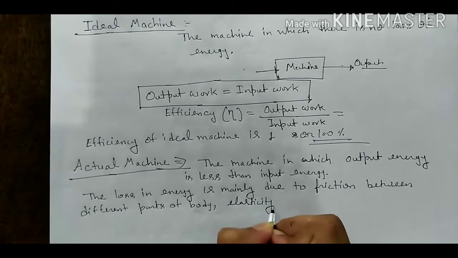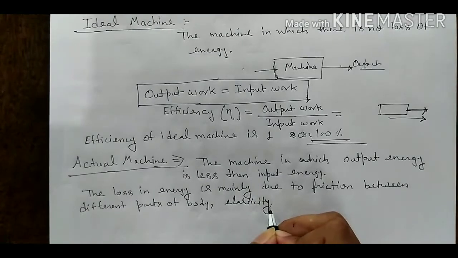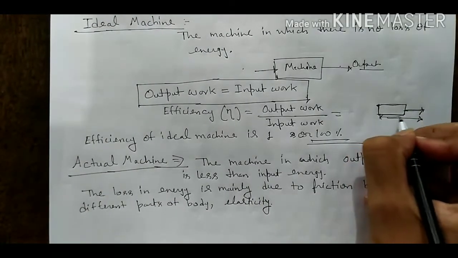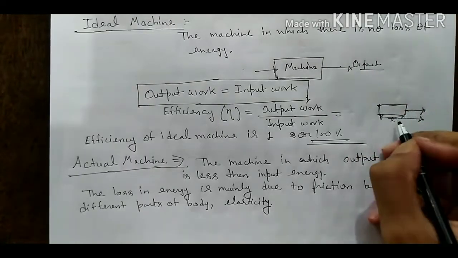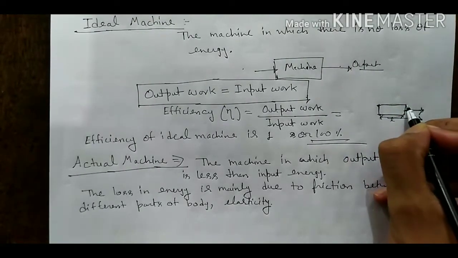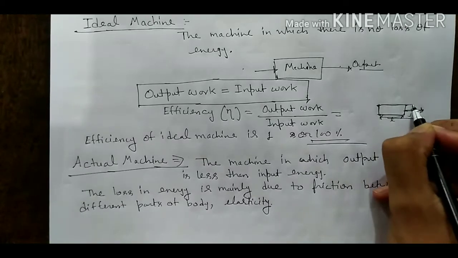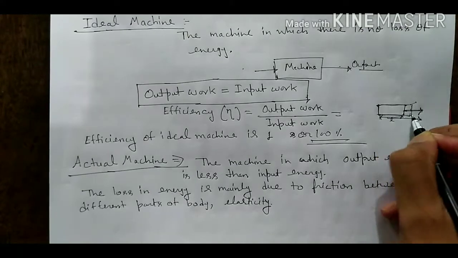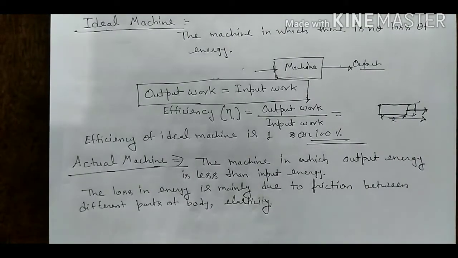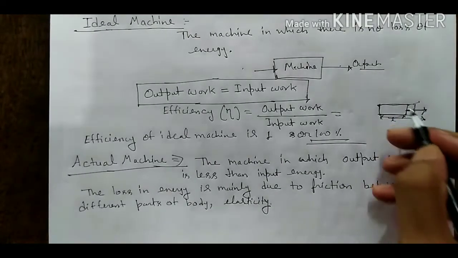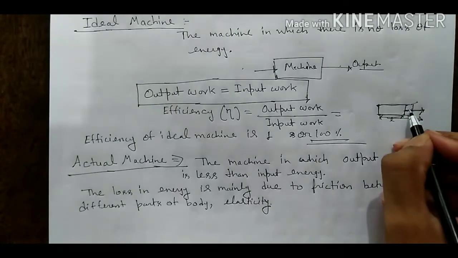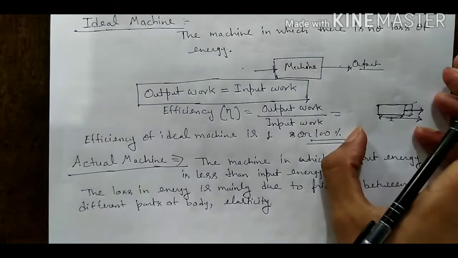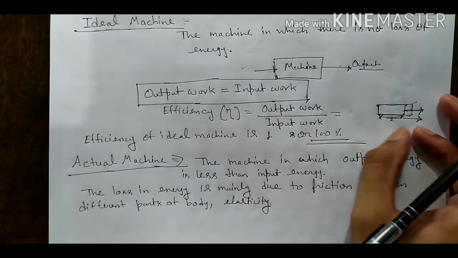What is elasticity? Elasticity is a property of any material. Suppose we have a rod of length L and we apply a force along its length. When its length increases under the applied force, it has the property of elasticity. When we apply a force on any body, it changes its length or its dimension. It means it has the elasticity property.